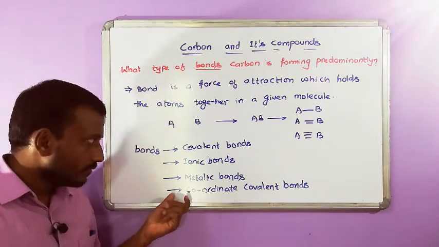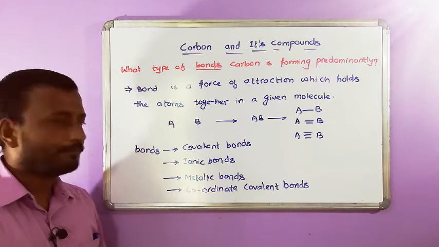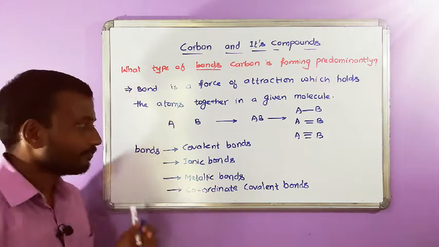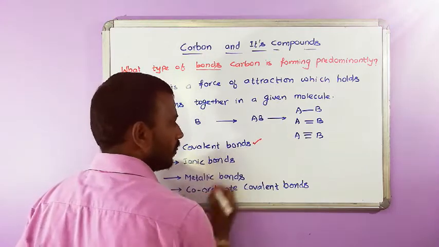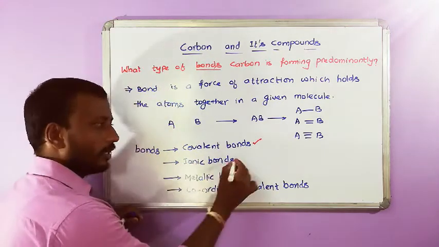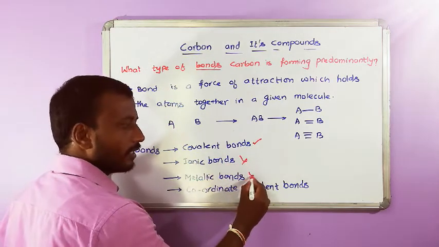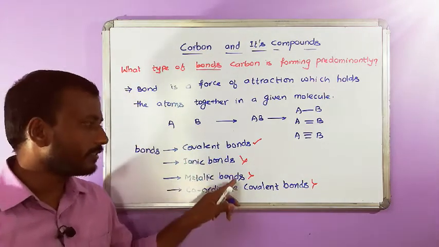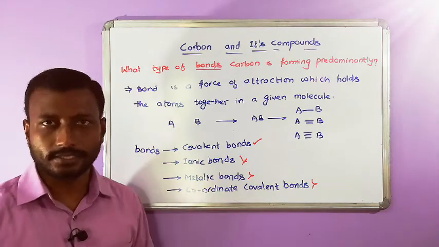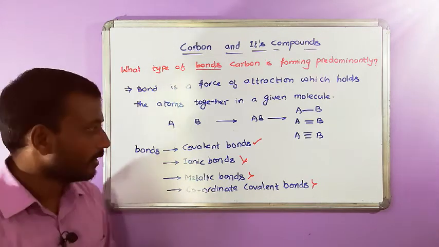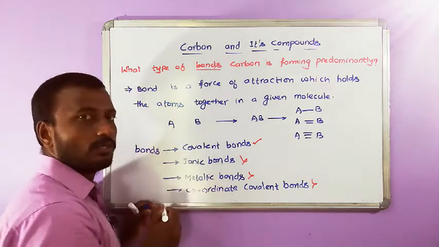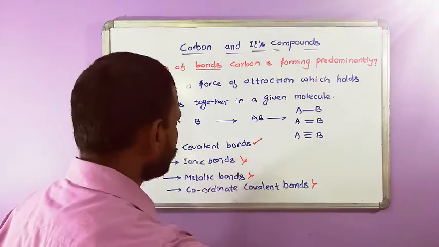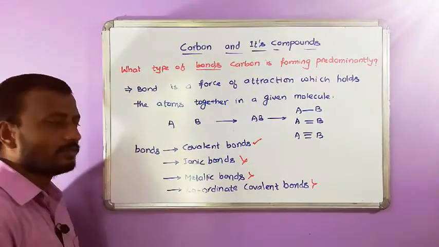Out of these, which type of bonds are formed by carbon? Carbon mainly forms covalent bonds. We are not going to discuss the other bonds, because you are going to face these types of bonds in higher chemistry classes, not in the 10th class. So carbon mainly forms covalent bonds. Now what is a covalent bond?